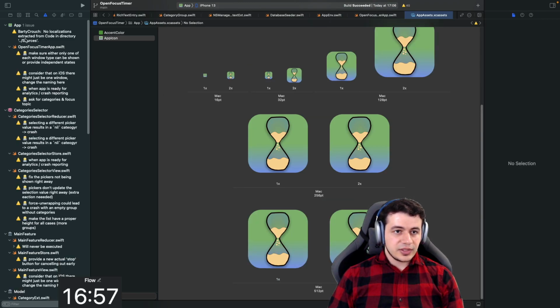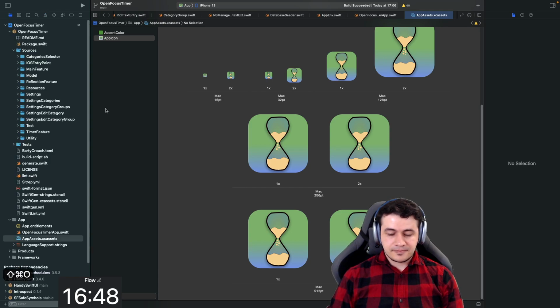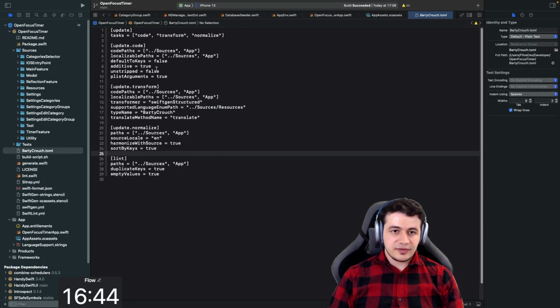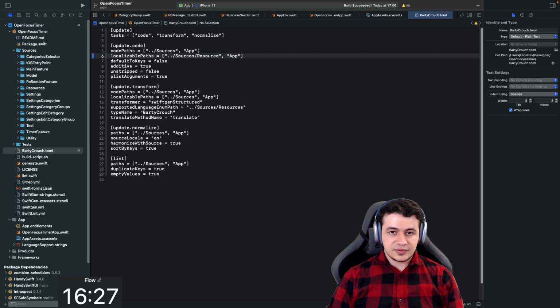What else do we have? We have a warning: no localization extracted from code and directory sources. Truth is that we do have code to transform, that's right. And it says sources, localized paths. This is actually sources resources.